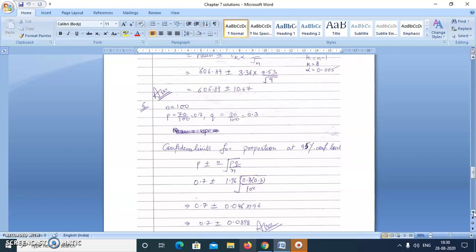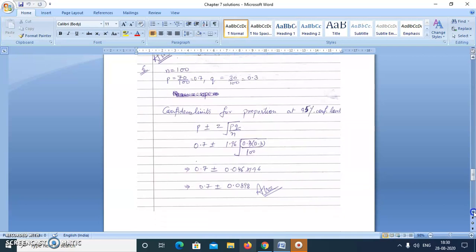Earlier it was normal distribution based continuous variable questions. So here n is 100. Probability of success is 70 upon 100, which is 0.7. q is 1 minus p, which is 0.3. And this is the formula, so we'll just put the values. And it is a large sample question, n is 100, so we'll take the z value, that is 1.96. Putting it in the formula, we'll get the answer, that is 0.7 plus minus 0.0898.